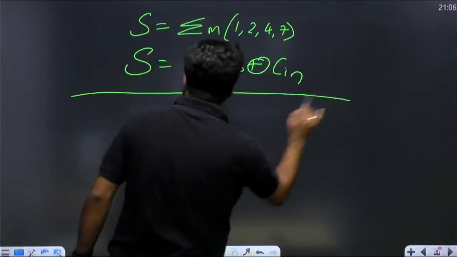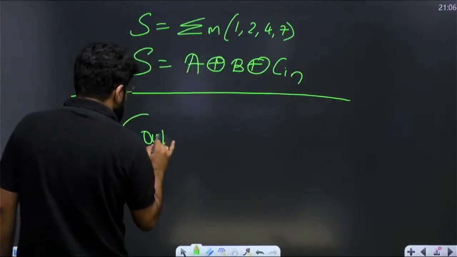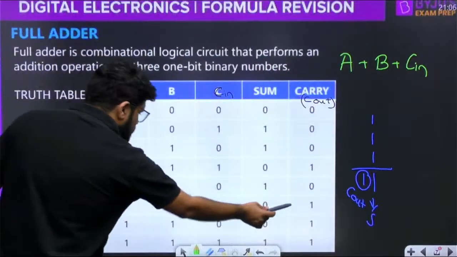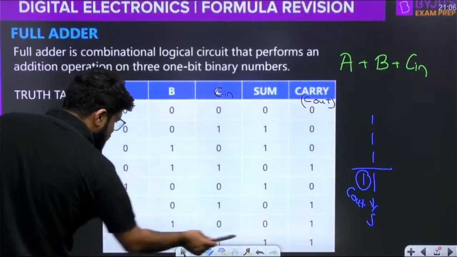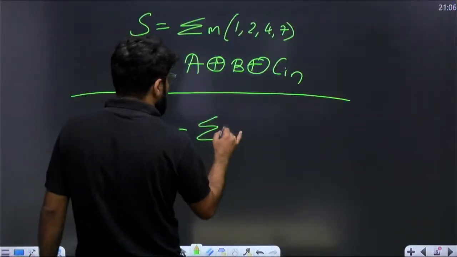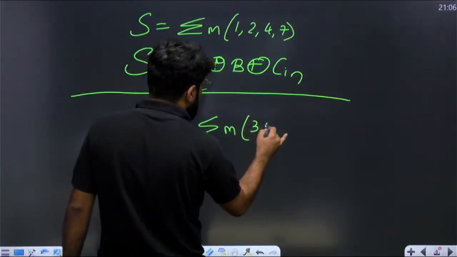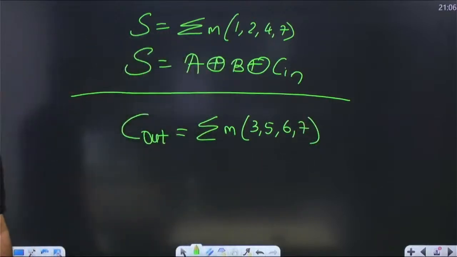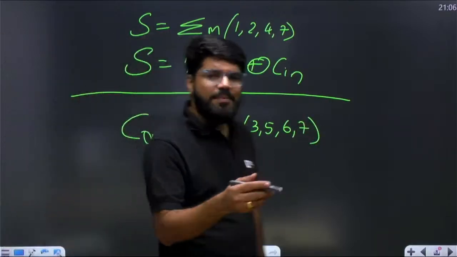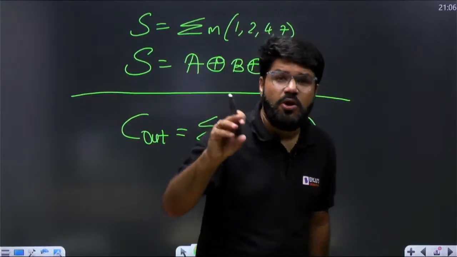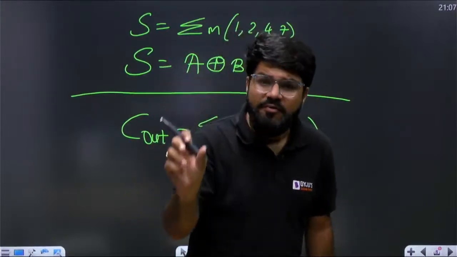Talking about the carry, C out is high at, look into this, 0, 1, 1, 1, 0, 1, 1, 1. That is 3, 5, 6, 7. So this is given by the formula summation of the minterms 3, 5, 6 and 7. After feeding into the K-map, we all know the K-map, we are not deriving anything here. In this session, we are only focusing on the important bullet points and the final results.